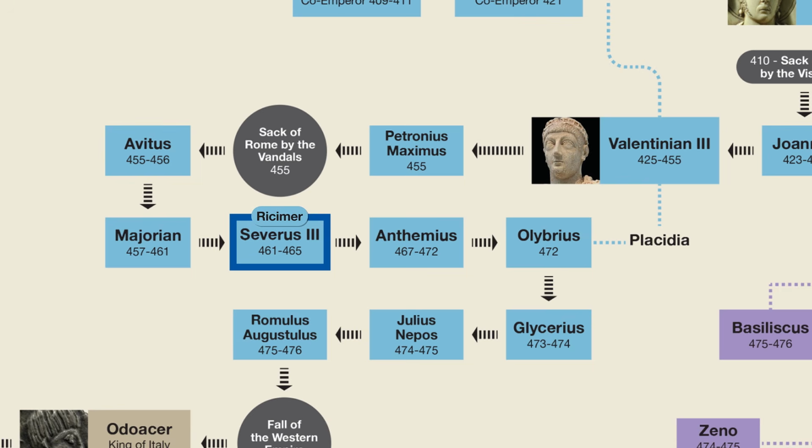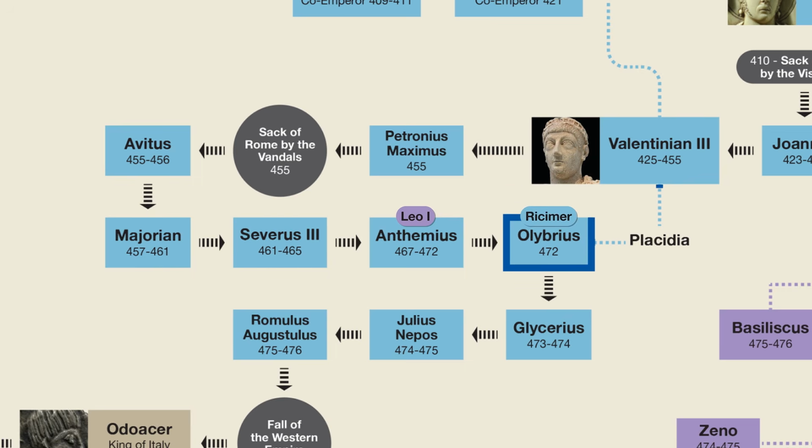Severus III, unusual for a Roman emperor, actually died of natural causes, at which point he was replaced with Anthemius, who was chosen by the Eastern emperor, now Leo I. But eventually, Ricimer defeated him and replaced him with another puppet emperor named Olybrius, who happened to be married to Valentinian III's daughter, Placidia.